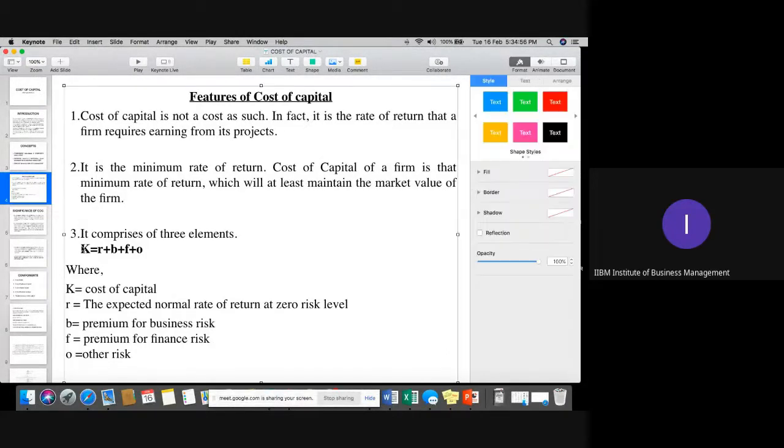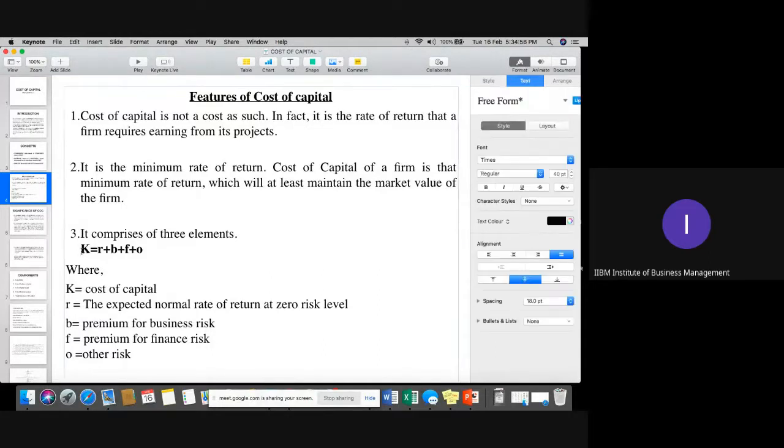Okay. Please note down this formula and all these types of risk first. I hope you understood these three points.